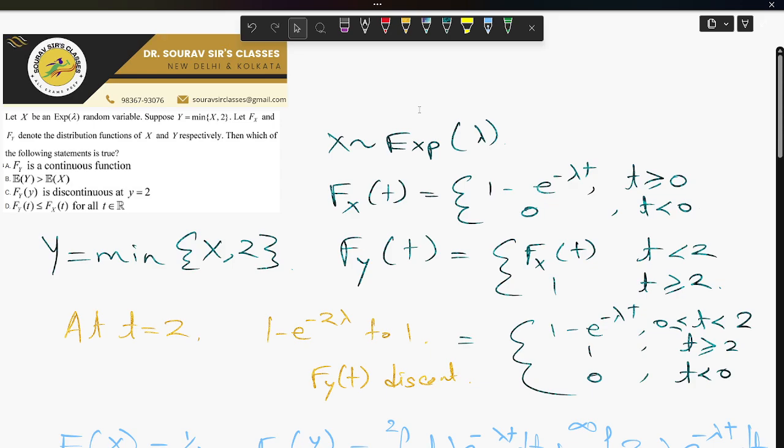So option C is true. Now we have to check option D. Option D says that F_Y(t) is less than or equal to F_X(t) for all t belonging to R. Okay, let us check.